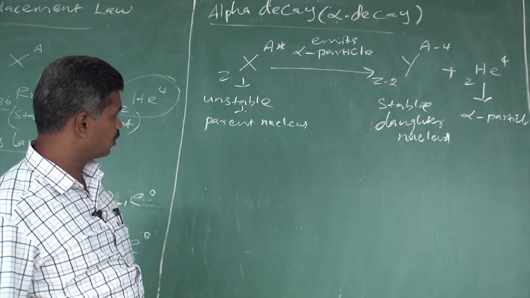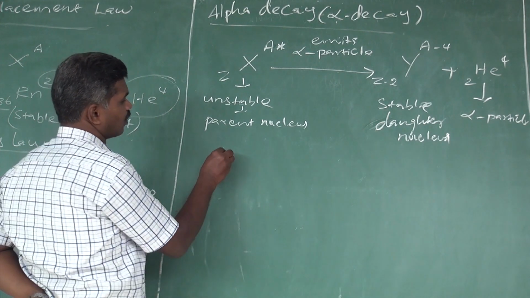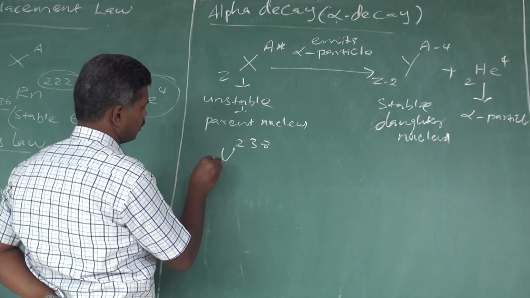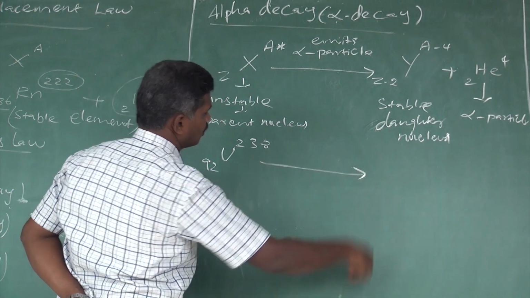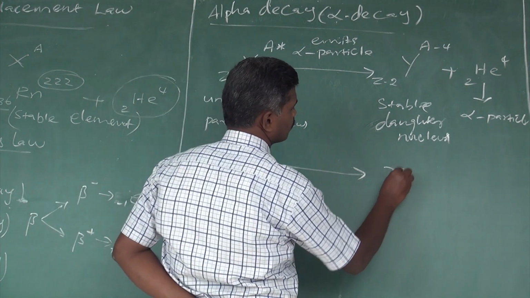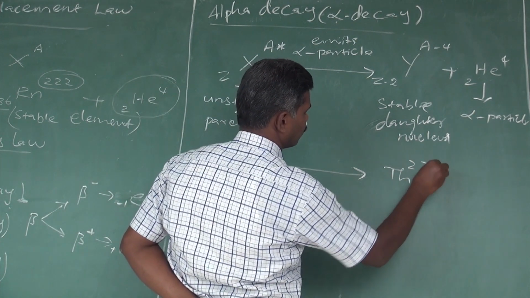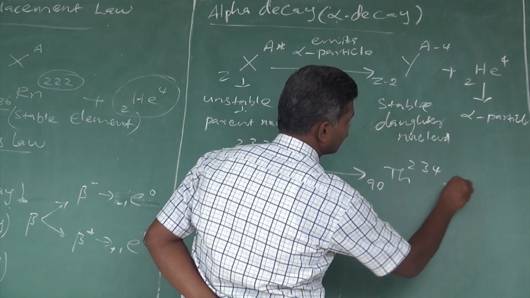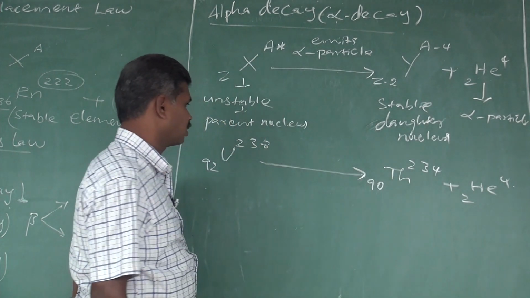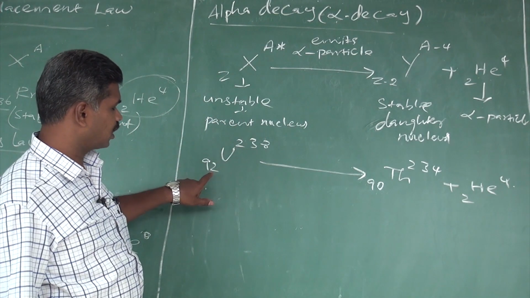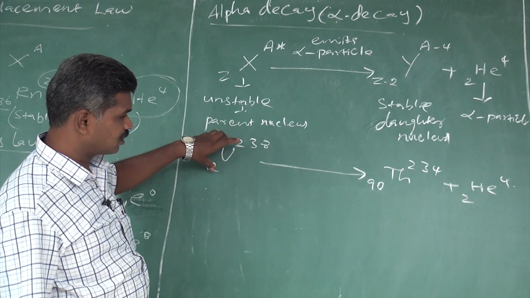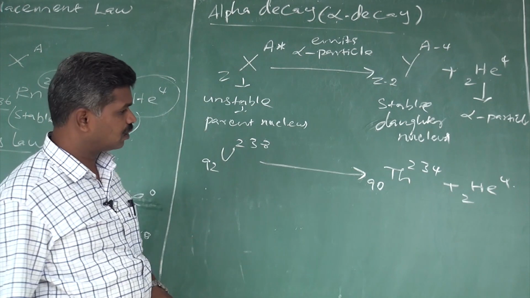There we have one example, that is uranium 238 92, emitting an alpha particle and becoming thorium 234 90 plus an alpha particle. Alpha is nothing but a helium nucleus. Uranium 238 92 is an unstable parent nucleus. It is spontaneously emitting an alpha particle.